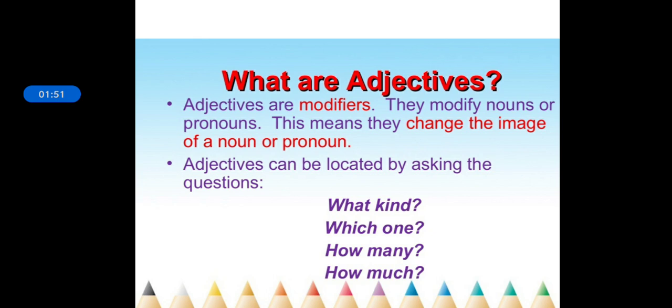Most students learn that adjectives are words that modify or describe nouns. Adjectives do so, but they do not only modify nouns and pronouns, but also adverbs and other adjectives. One more thing you need to remember, students: an adjective usually comes directly before the noun or pronoun it describes or modifies, or an adjective can come even after the noun, sometimes immediately after the noun.